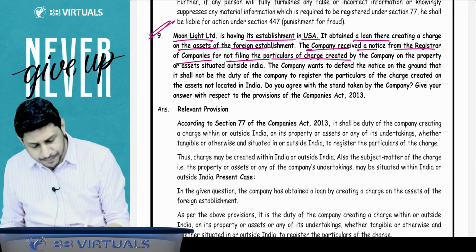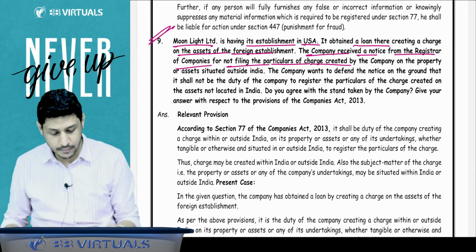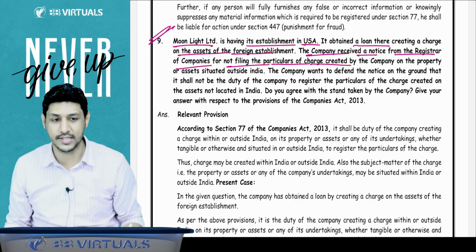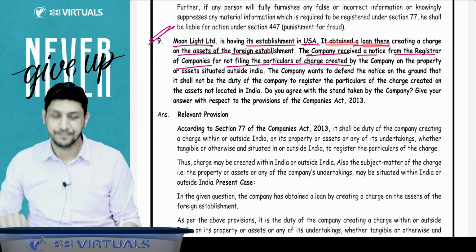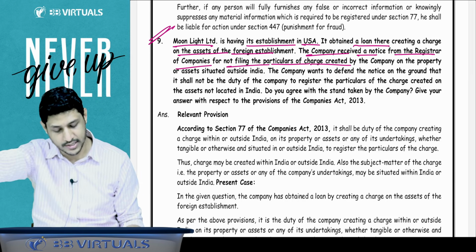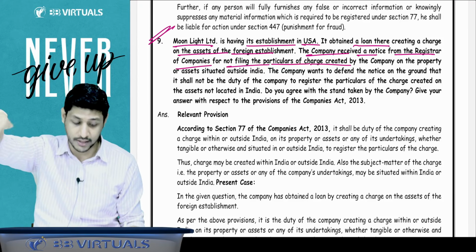One more point is there. Moonlight Limited has an establishment in the USA. They have some property in the USA. The company has taken a loan there. The establishment is also in the USA. The charge is also created in the USA.